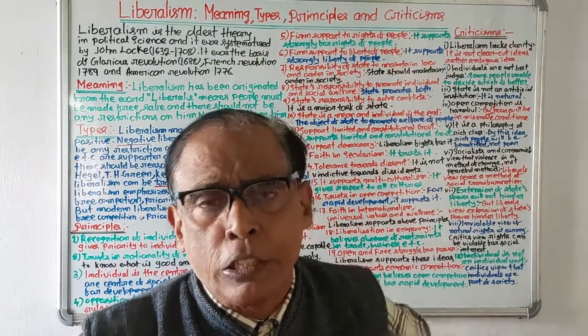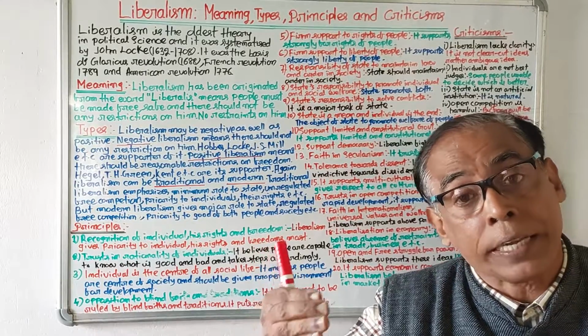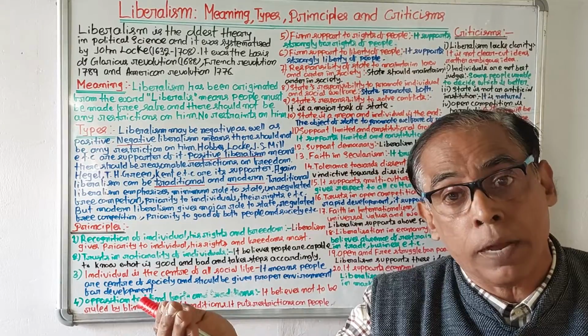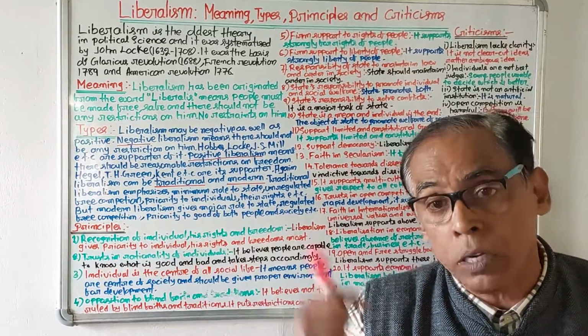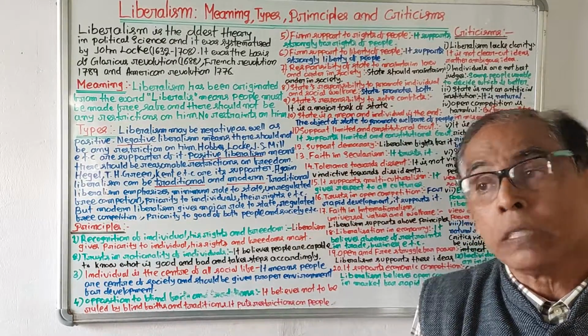So in this video we have discussed what is liberalism, what are its types: negative liberalism, positive liberalism, classical liberalism, modern liberalism. Then we have discussed the important principles of liberalism. Then we have discussed